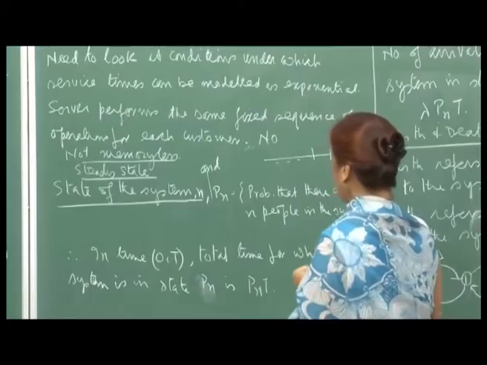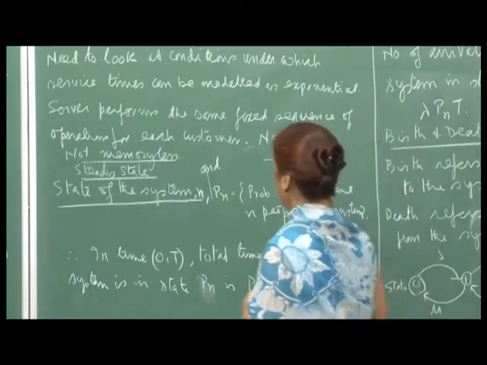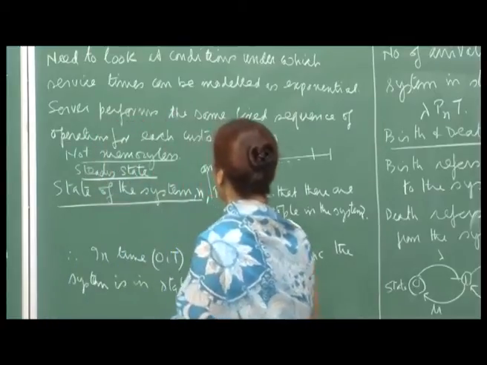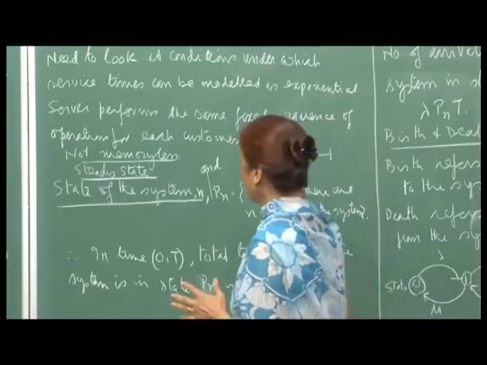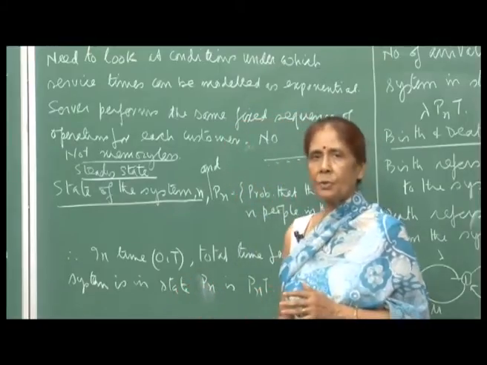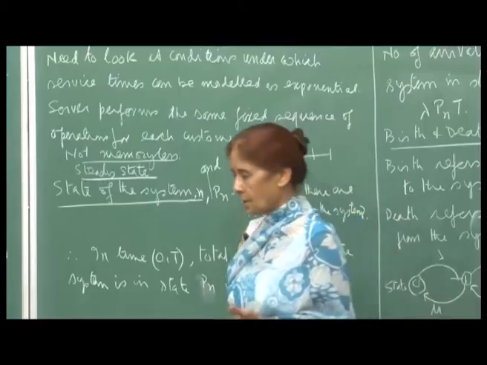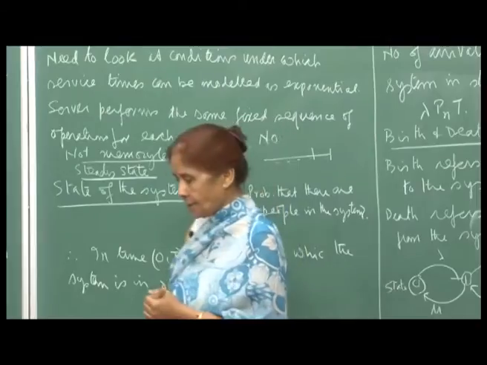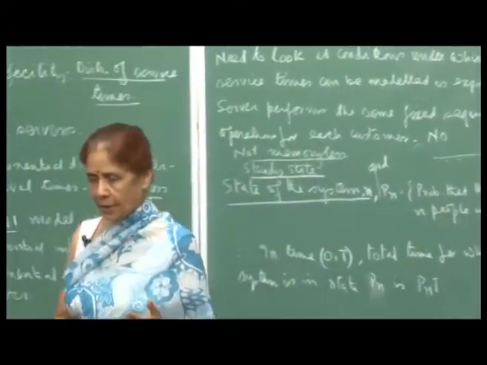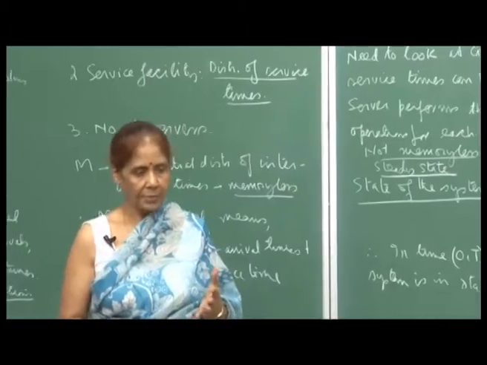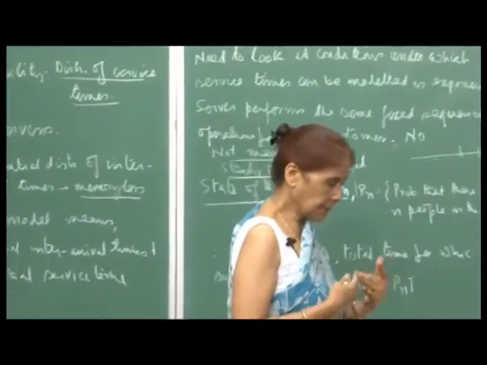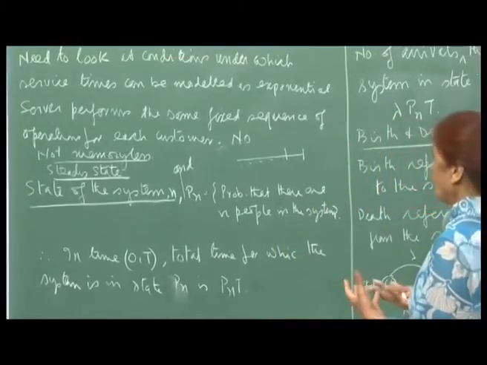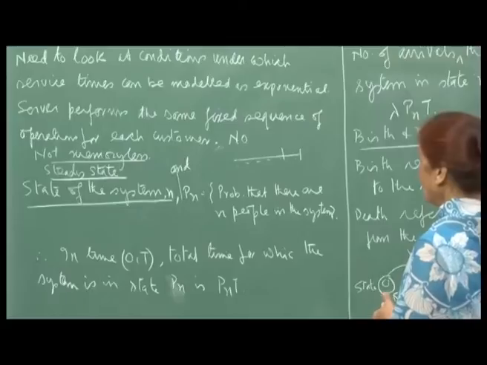So, therefore, in time 0 to t, okay, here I should have underlined this, but I missed it. The whole thing is being discussed under steady state situation. Suppose there is a new restaurant that has opened in the locality, then the number of arrivals would vary from day to day, and there will be no set pattern for some time, till people get used to that restaurant, or make it a habit, and there are a steady number of customers who come to the restaurant.